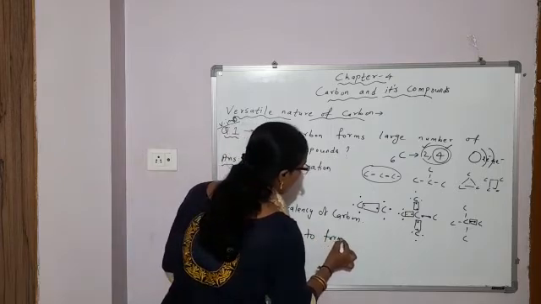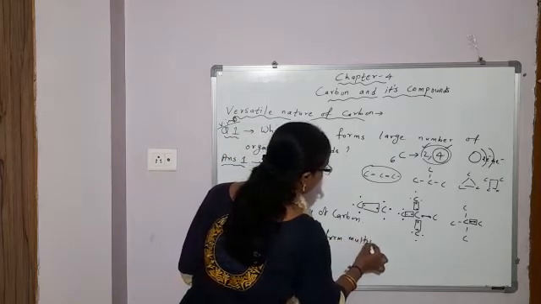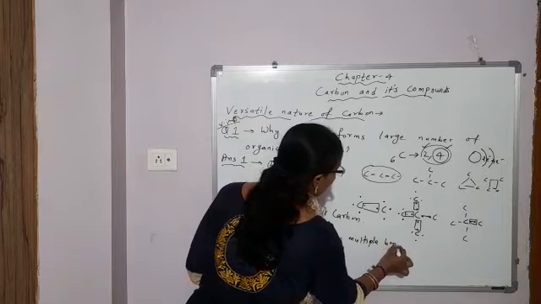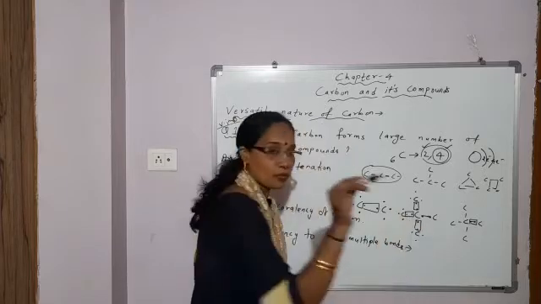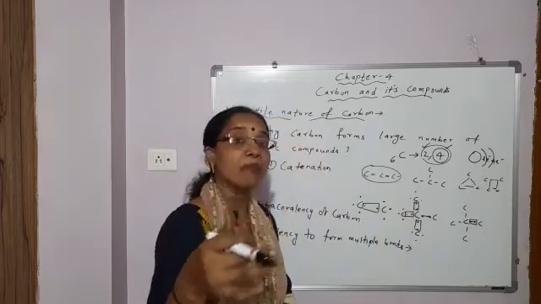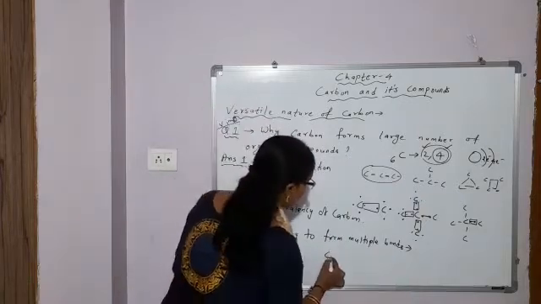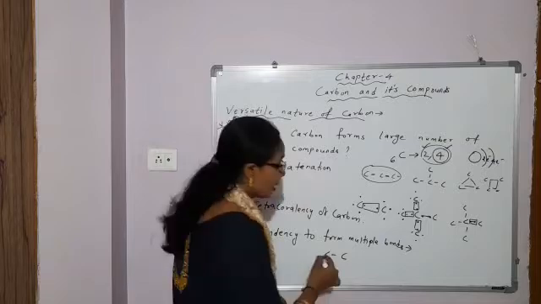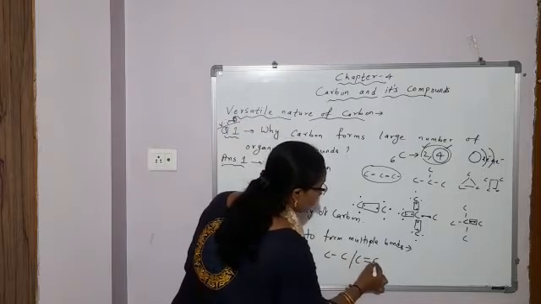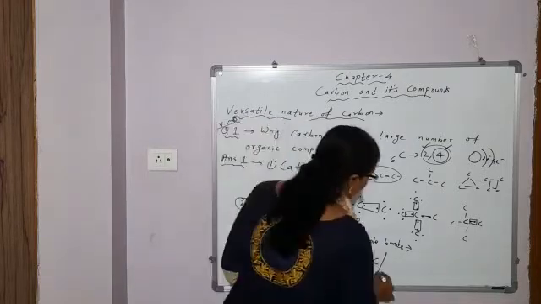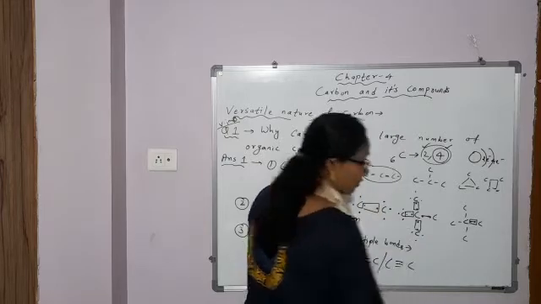Tendency to form multiple bonds. Again, because of small size, carbon can form multiple bonds with other carbon atoms. Carbon-carbon single bond compounds are there, carbon-carbon double bond compounds are there, then carbon-carbon triple bond compounds are there.